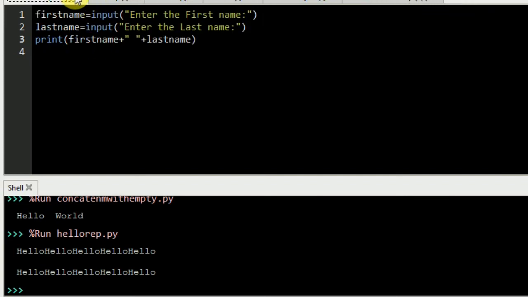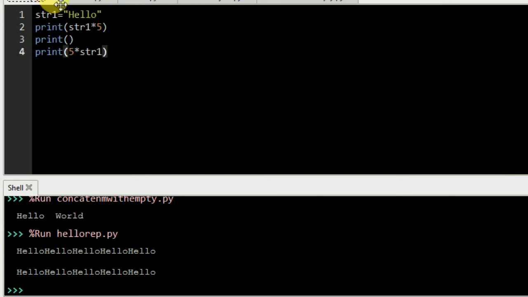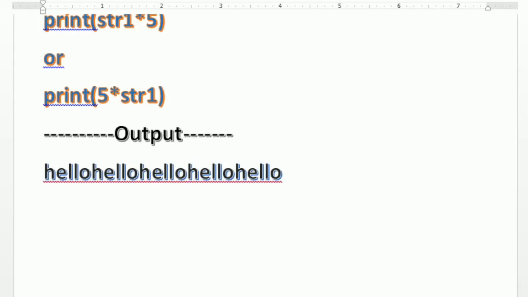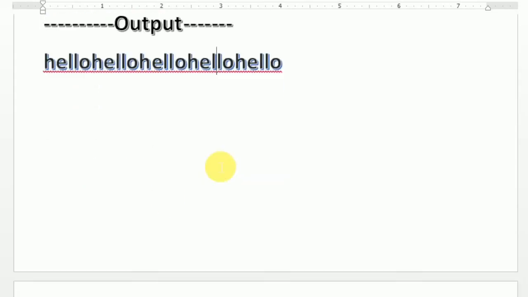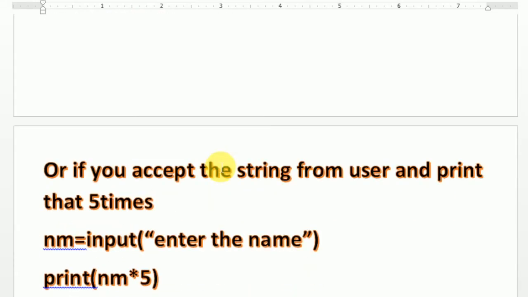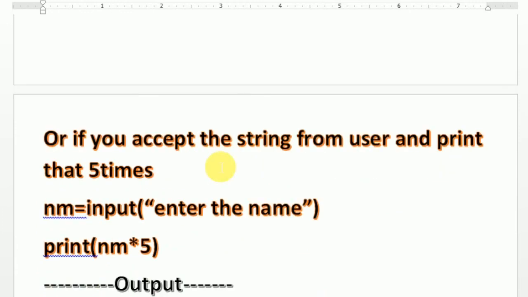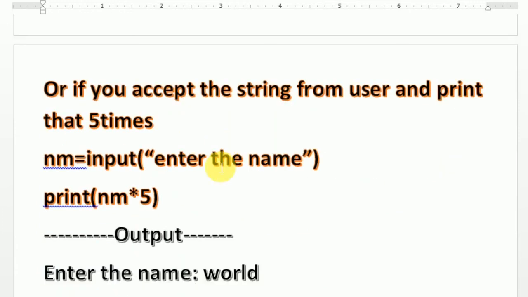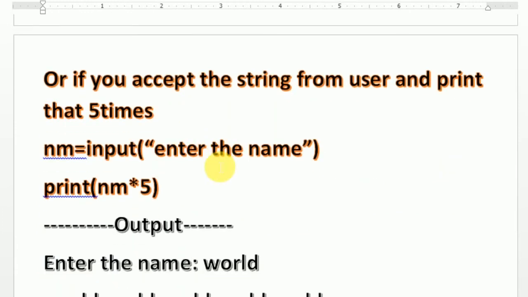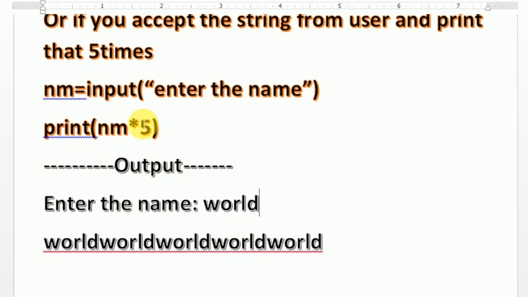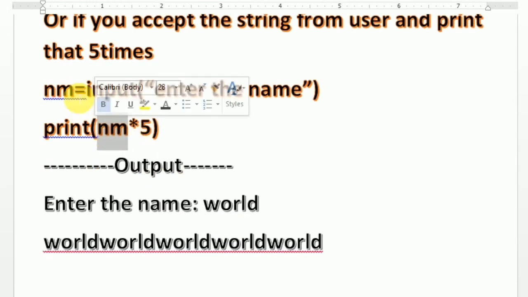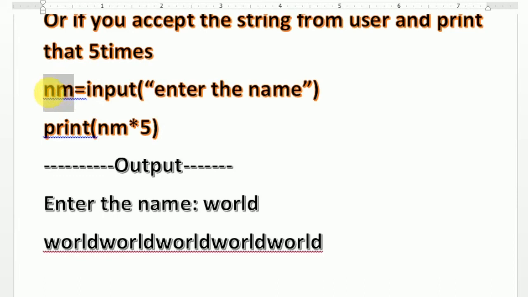For the next one, go to the same sheet again. Now in the sheet we are going to move to the next part. One more example is there. I'm using the same thing, but this time I am accepting the string from the user. You can accept the string from the user by input, and when you enter some name, I put world, world is going to be displayed 5 times. Meaning in place of that hello, you have to put the name of the variable that you are using, put that variable name there and multiply by 5. It will display in the same way.